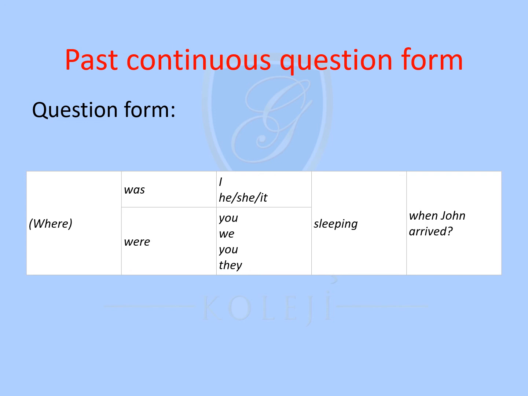Were you sleeping when John arrived? Was I sleeping when John arrived? Yes, I was. No, I wasn't. Were they sleeping when John arrived? Yes, they were. No, they weren't. So depending on whether there is a question word in front, you have to give information. If there is none, you say directly yes or no, and the answer will be with was or wasn't.